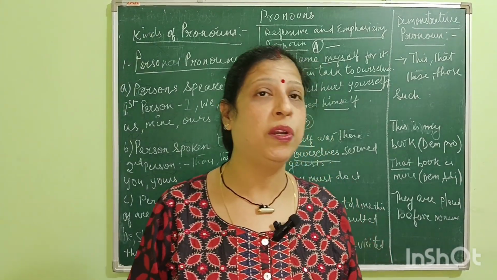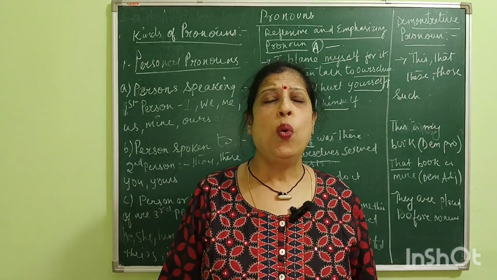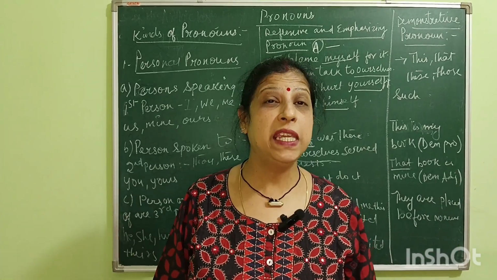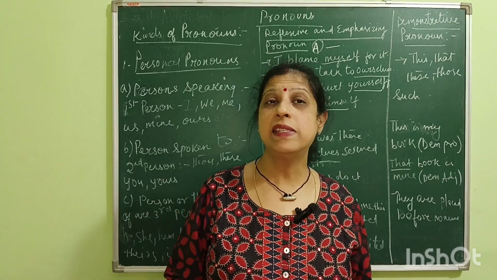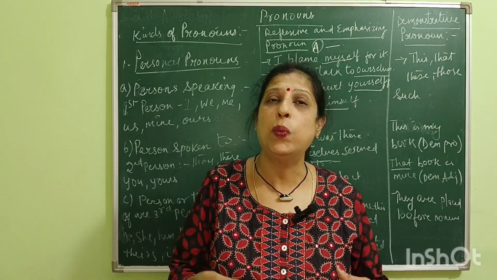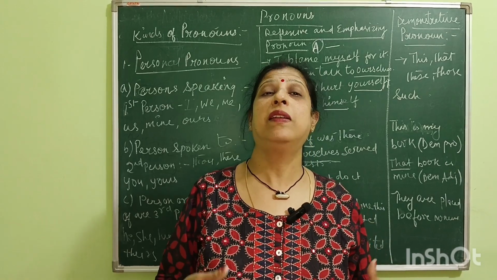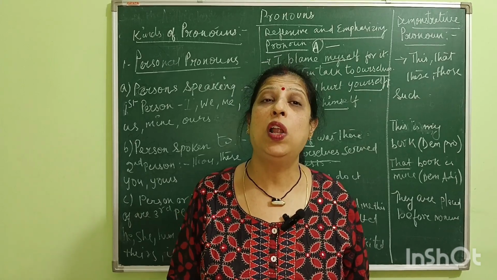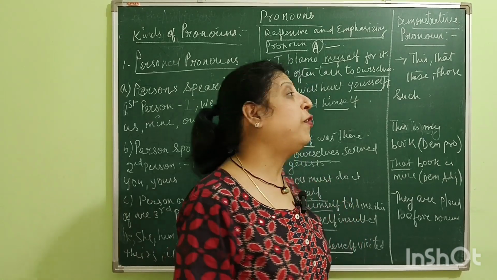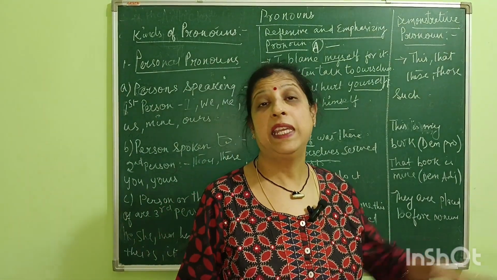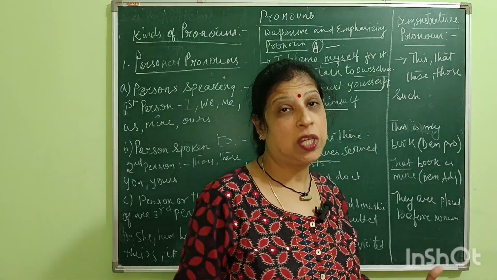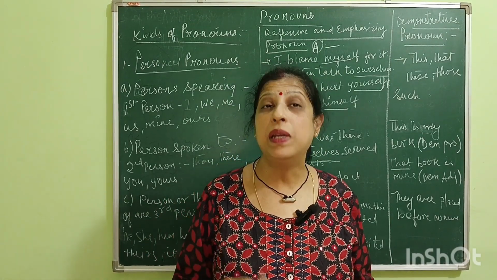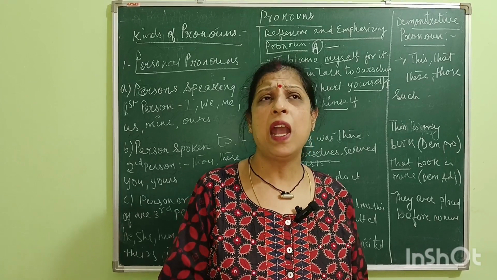Coming down to the third pronoun, that is the demonstrative pronoun. What is a demonstrative pronoun? When we say this, these, those, such, these are called demonstrative pronouns because these are the words which show whether the thing is nearby or far.